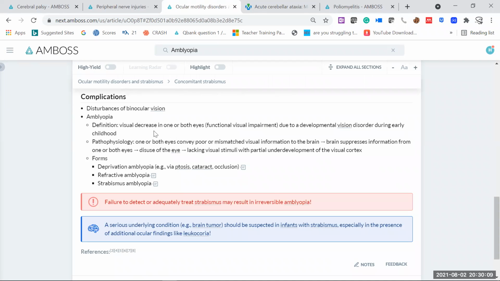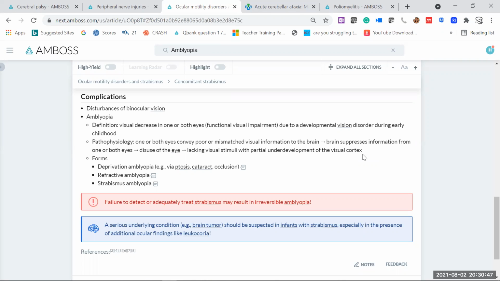Here, amblyopia is a visual decrease in one or both eyes, a functional visual impairment. With the passage of time, if there is continuous misalignment in one eye because of strabismus, there will be one completely dysfunctional site in the brain due to the developmental vision disorder during early childhood. Pathophysiology: one or both eyes convey poor or mismatched visual information to the brain, and the brain suppresses information from one or both eyes. Disuse of the eye, that eye is not functioning, lacking visual stimuli, with partial underdevelopment of the visual cortex.